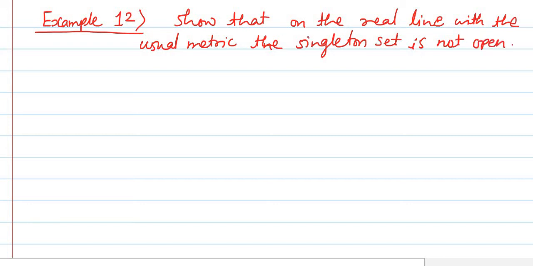Here in this example, we have to show that if we consider the real line with the usual metric space, then the singleton set is not open. Okay, so this we are going to show in this example. So let's solve this example.